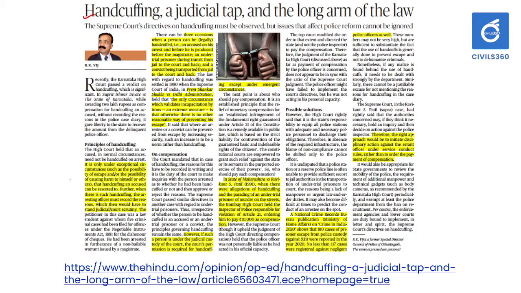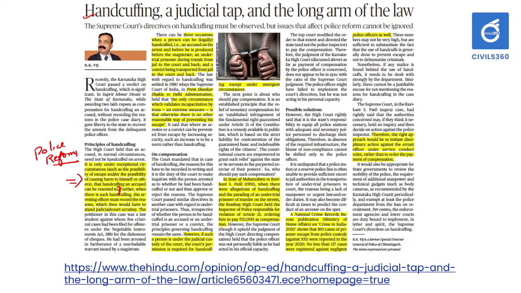Related to this, you need to understand a few things. It is only under exceptional circumstances, or the possibility of causing harm to himself or others, that handcuffing an accused can be resorted to. All these are related to police reforms. What are the issues with police?